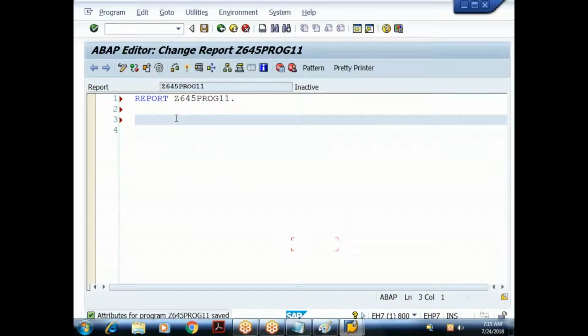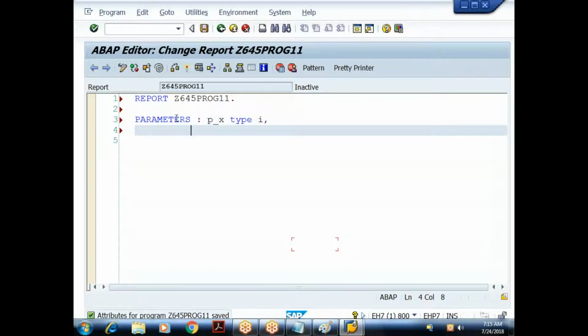So here, how do we accept the input from the user? By using a statement called parameters. So I'll say parameters. Already we know it is recommended to start the parameter variables with p underscore. So I'll say parameters p_x type i, that is integer. I'll declare another variable, p_y type i. So I'm reading two input values from the user.